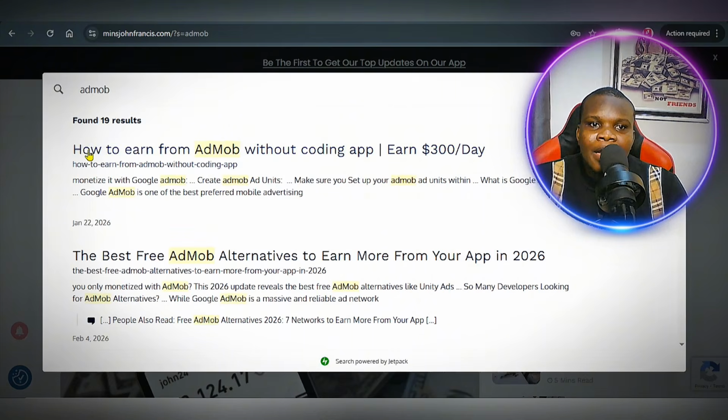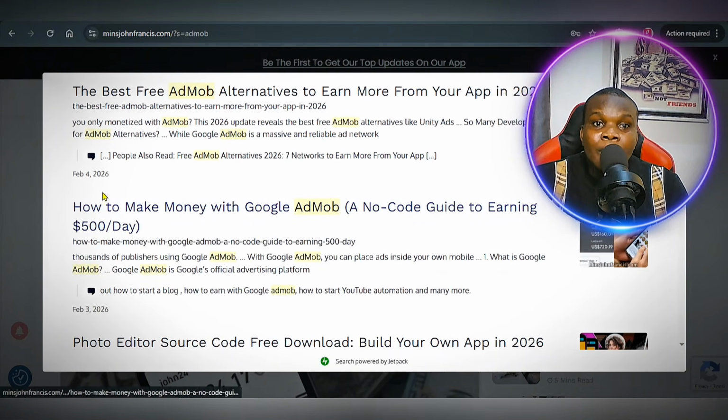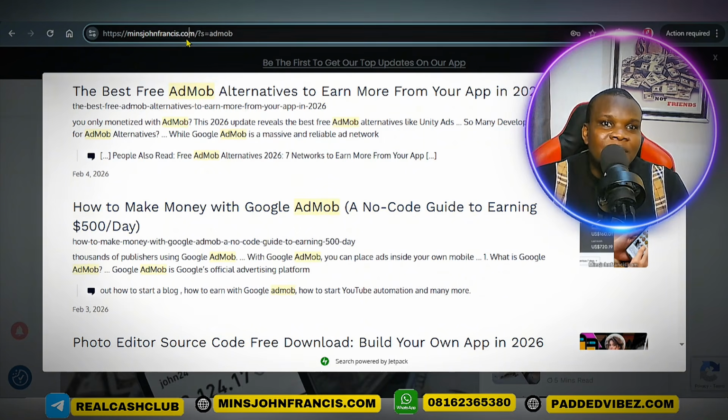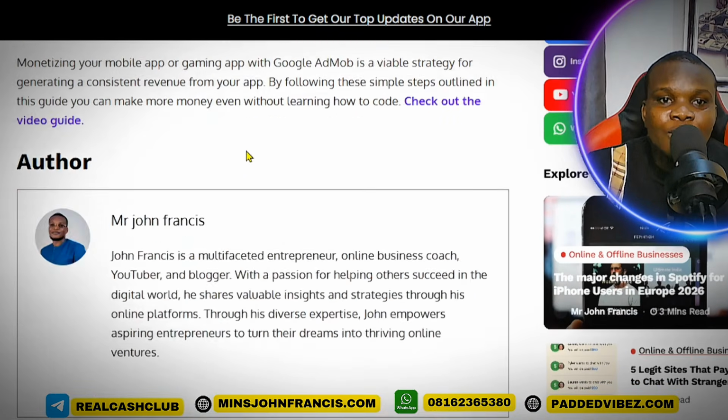Okay, so you can see right here, these are how to start a Google AdMob. This is free alternatives to Google AdMob, and each of these pieces of content has my product in all of them. Okay, what you need to do is simply go ahead and get yourself a standard blog. You can see this is my own website, minjohn56.com right here, not a free blog. You have to get yourself a standard blog because this is what you need to actually scale up your game in the online space. Okay, if you don't have a developer, go ahead and get a developer to do that. Join us on our WhatsApp for my team to handle that. Okay, you can actually link it to any of these ways.